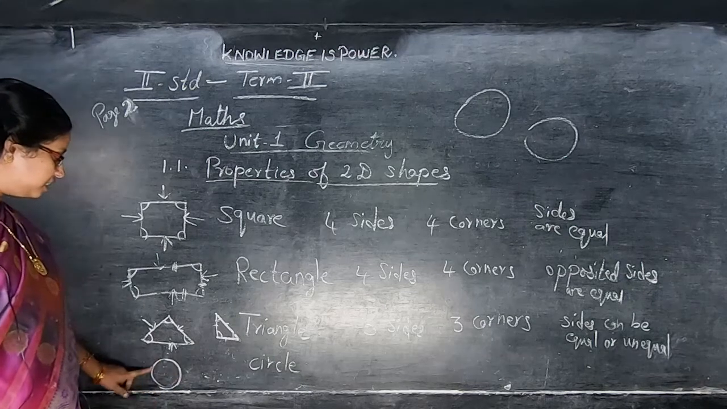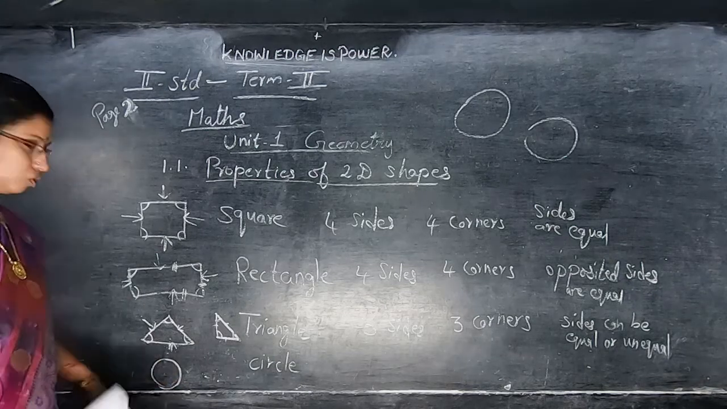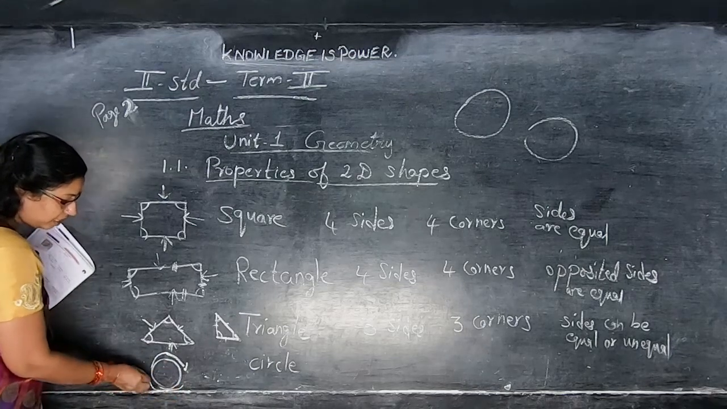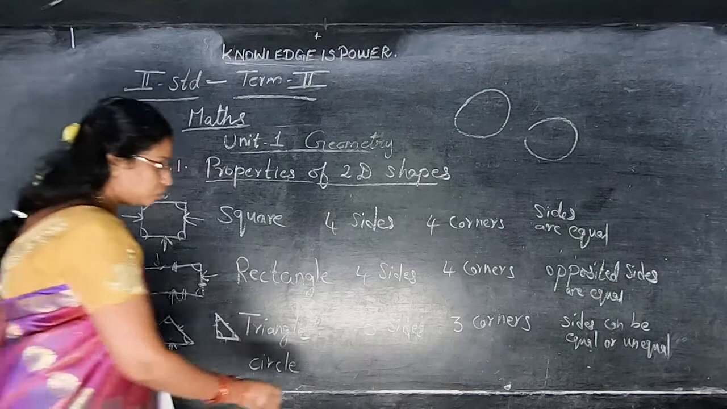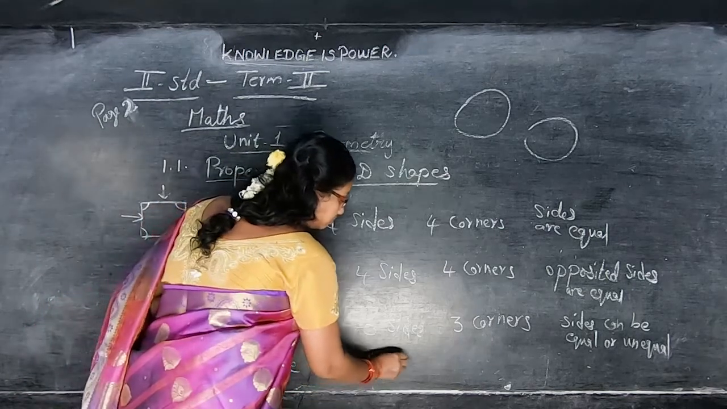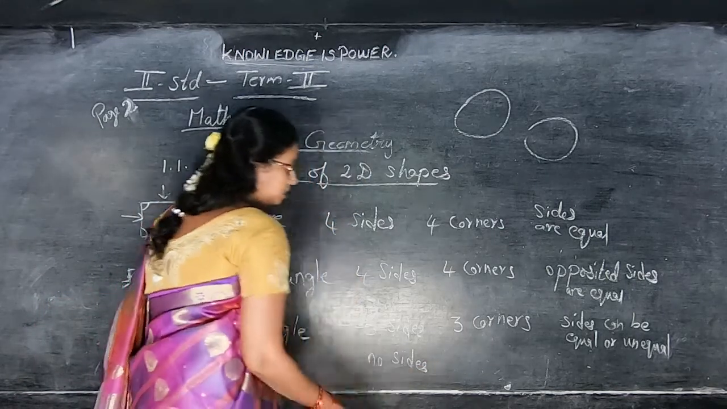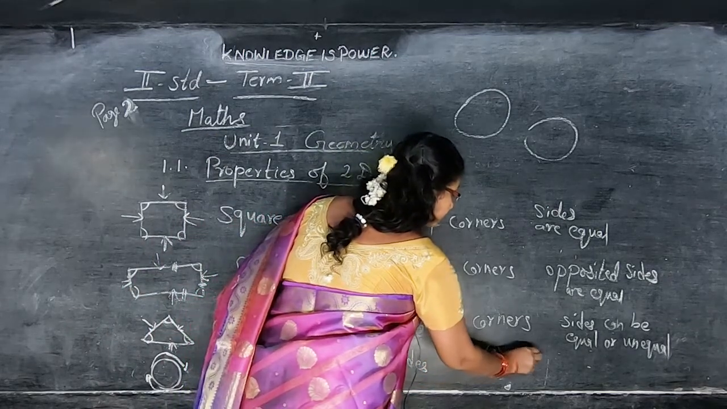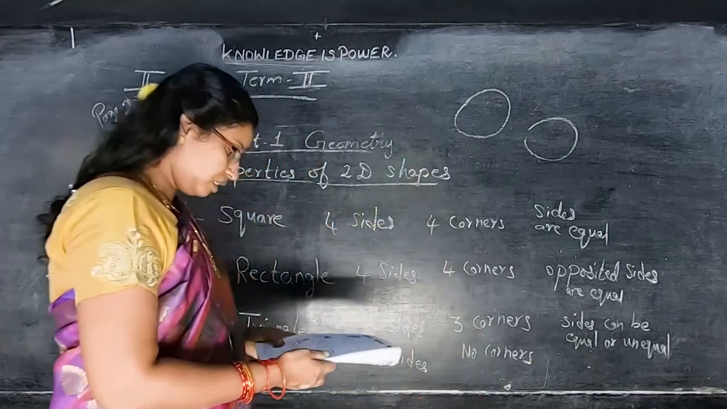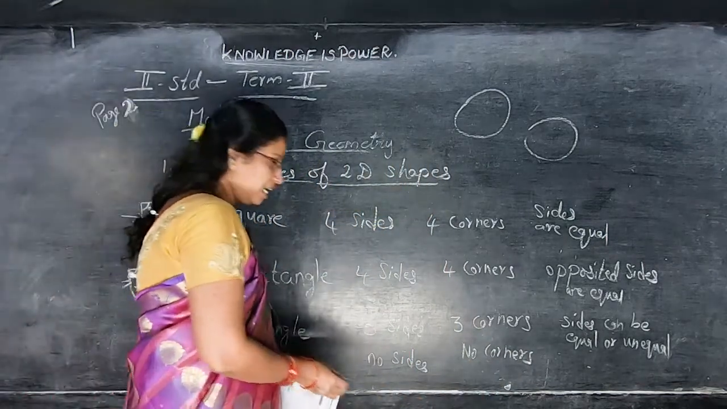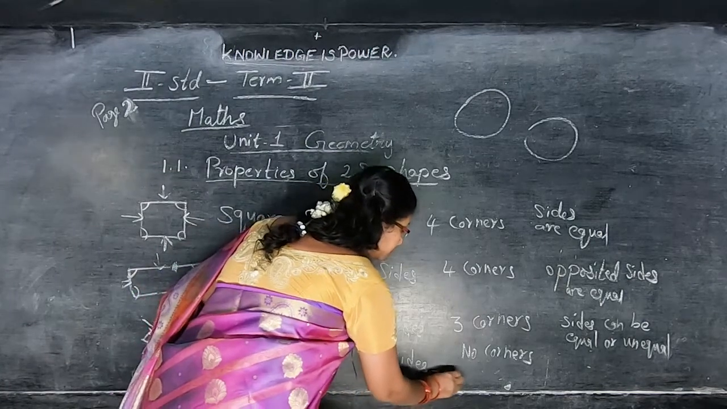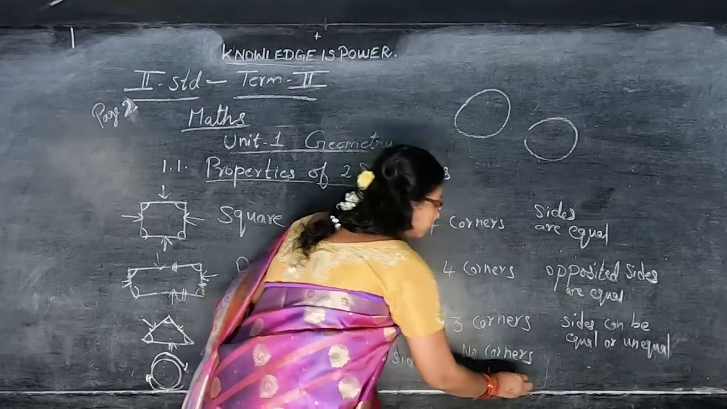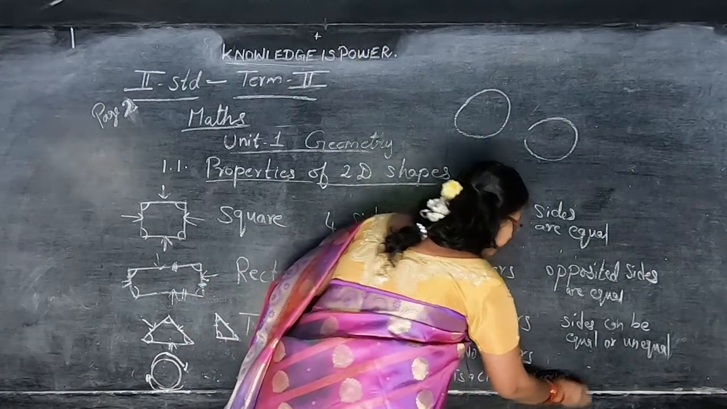Circle, no sides. See here, is any side there? No, only this curve. Only curve is there. No sides. These are properties: no sides, no corner. Okay, children? It is a closed curve. C-U-R-V-E. Okay, children?